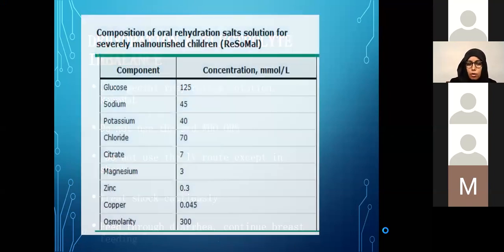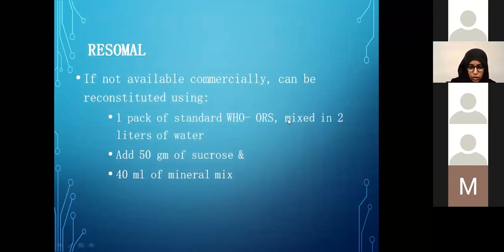So this is the composition of ReSoMal. Compared to the normal ORS that has 70 millimole per liter of sodium, it has about half, 45, and potassium is double. In the routine low-osmolarity ORS it is 20 millimole per liter of potassium, while in ReSoMal it is 40. So it's rich in potassium, low in sodium, with the same osmolarity. And here is the way to make it from the low-osmolarity ORS if we do not have the commercially made ReSoMal. You can mix or double dilute the WHO ORS.